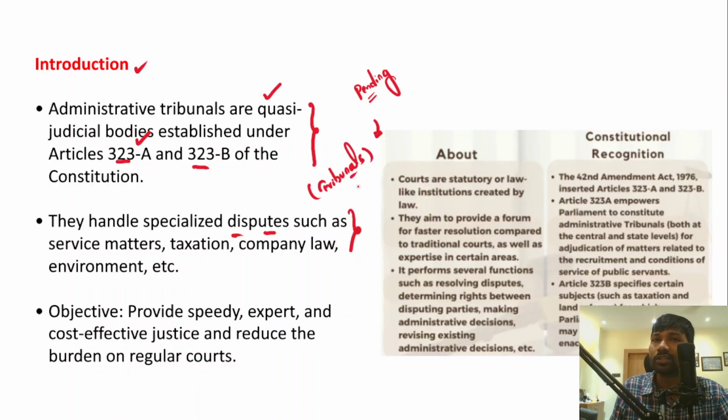If you look at the objective of establishing tribunals, they provide speedy, expert and cost-effective justice, and they also reduce the burden on the regular courts, right? So I hope you have understood this. If you want to go through other details, you can also go through the details about the administrative tribunals, because the 42nd Constitutional Amendment Act, passed in the year 1976, inserted Article 323A and Article 323B, right?